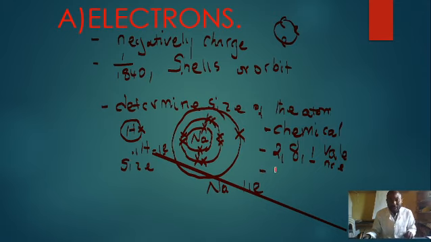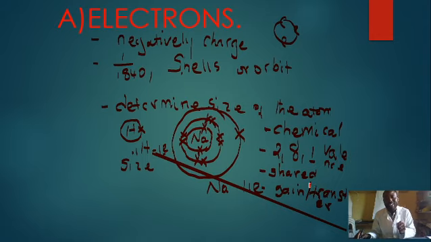They will either be shared, in the case of covalent molecules or covalent compounds, or they will be gained. When they are gained or transferred, the compound will not be covalent. In this case the compound will be said to be ionic.